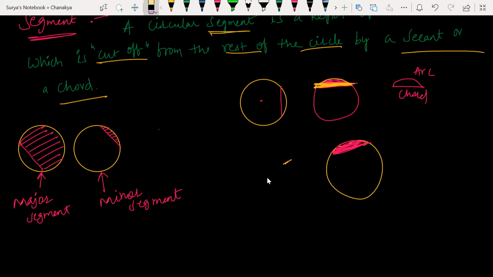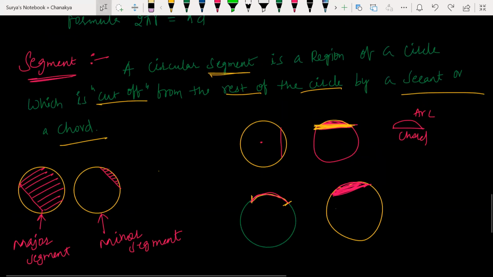So arc has length and segment has area, right? Exactly. Arc has some length. Look at this here. And segment has some area. Hope it is clear. Yes, sir.